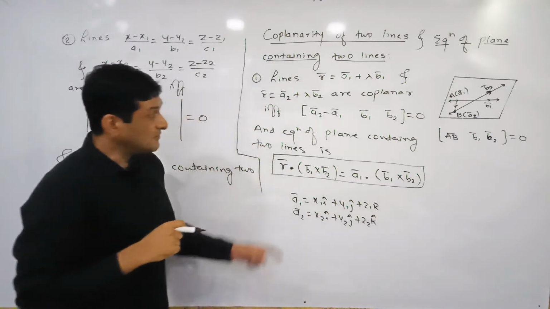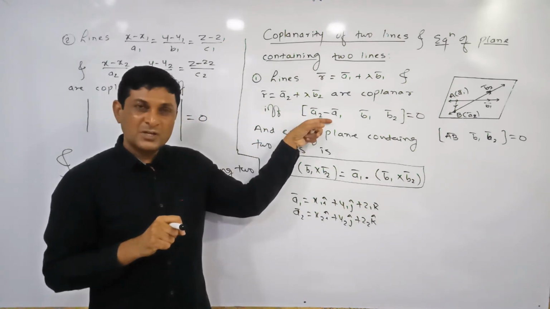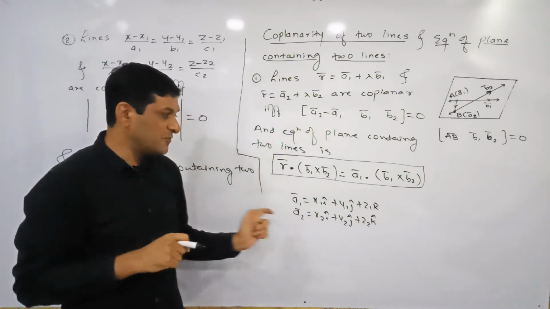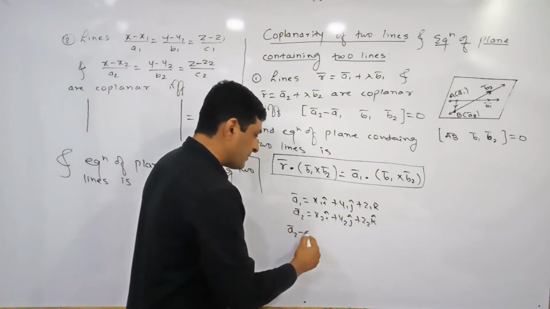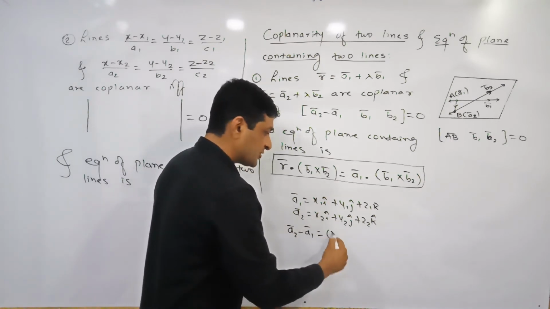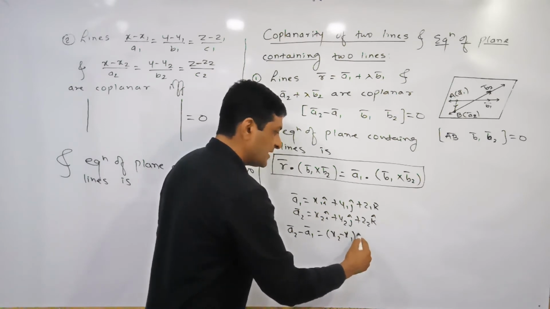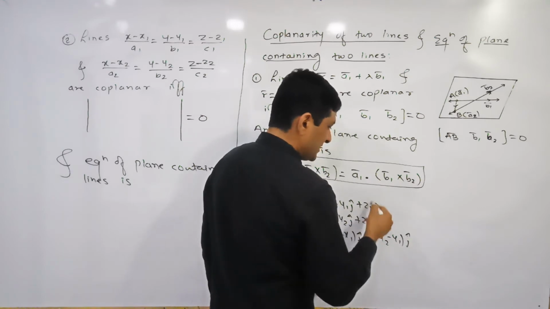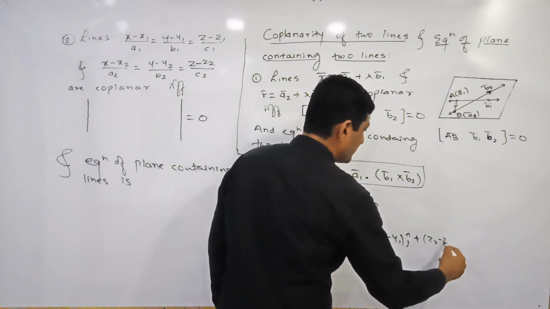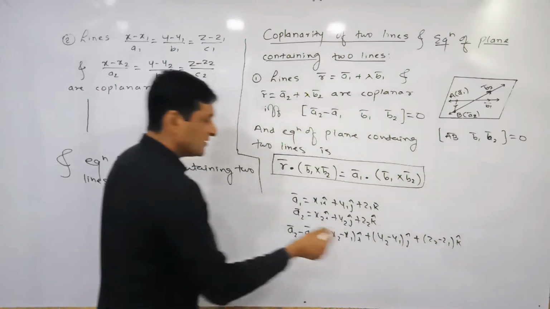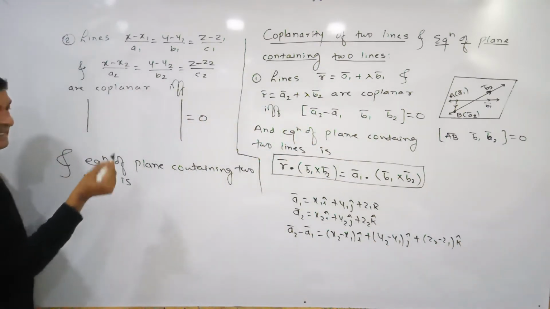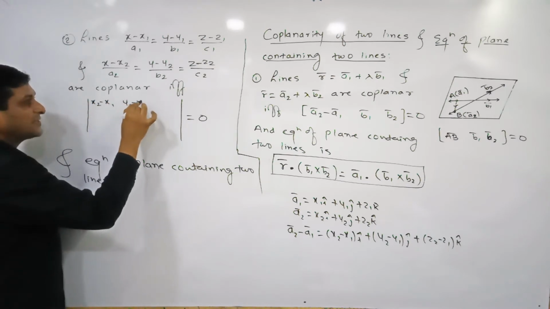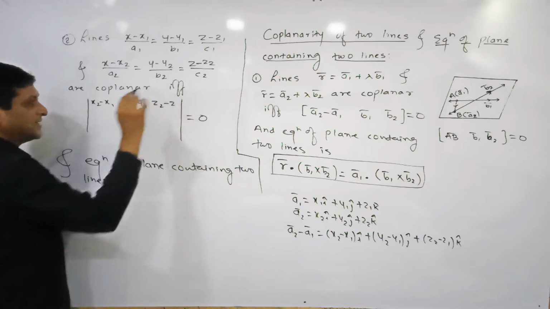Now in the first row we have to find the coefficients of i cap, j cap, k cap from this first vector. That means we take the difference, A2 bar minus A1 bar, which equals x2 minus x1 i cap plus y2 minus y1 j cap, and taking k cap common, z2 minus z1 k cap. So the coefficients of i cap, j cap, k cap are x2 minus x1, y2 minus y1, z2 minus z1.